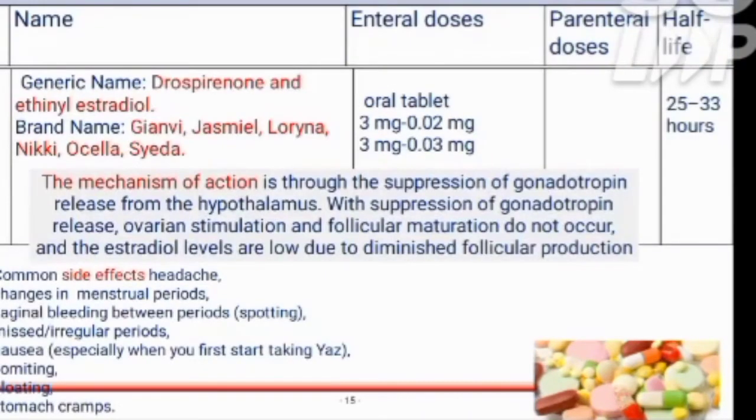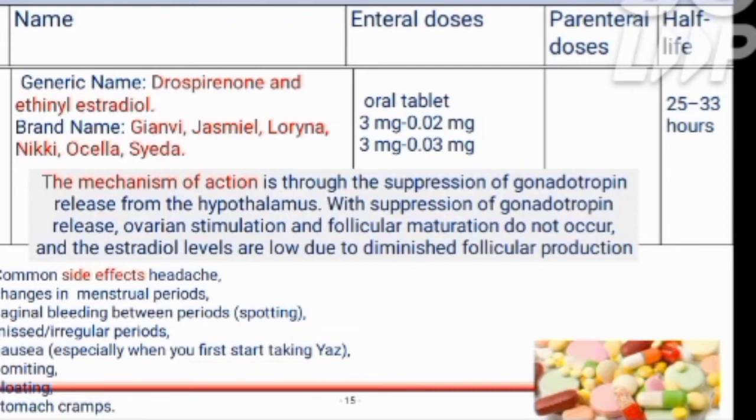The generic names for the drospirenone and ethinyl estradiol is Gianvi, Loryna, Nikki, Ocella, and Syeda. The mechanism of action is through the suppression of gonadotropin releasing hormone through the hypothalamus. With the suppression of gonadotropin release, ovarian stimulation and the follicular maturation do not occur, and the estradiol levels are low due to the diminished follicular production.